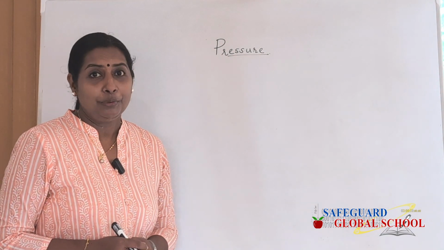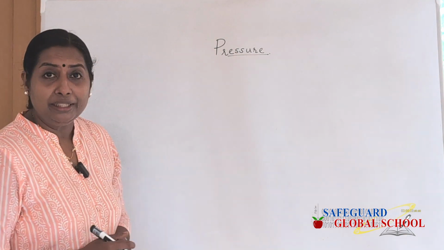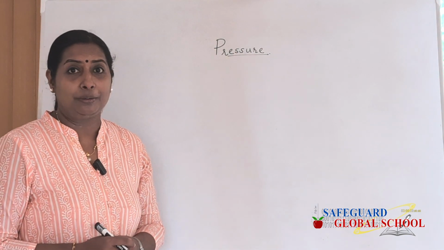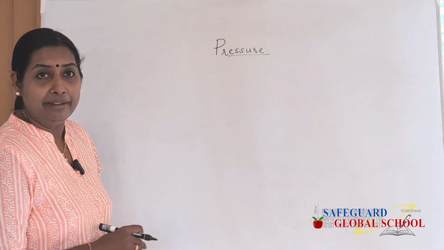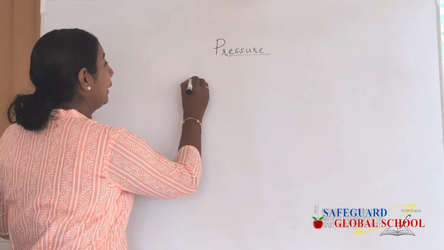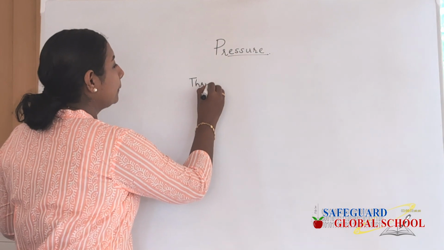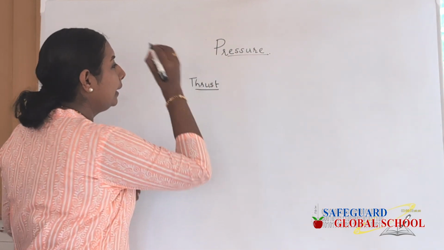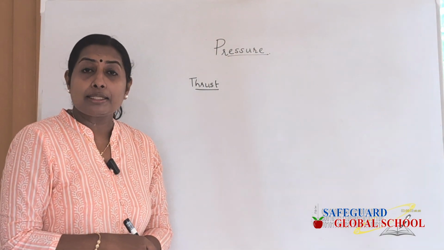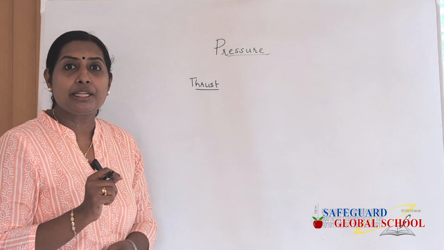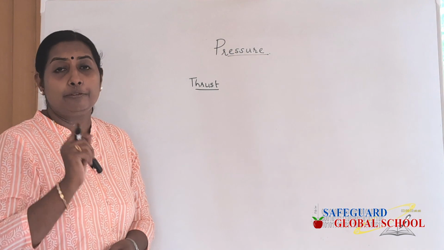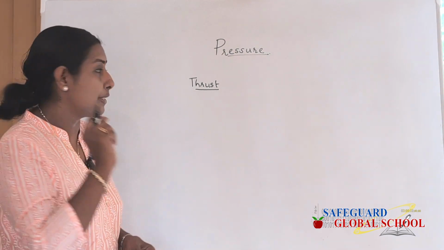In this session, you are going to study the concept of pressure. Before going to the concept of pressure, let us explain the meaning of the word thrust. The word thrust is the total normal force acting perpendicular to a surface. Normal means perpendicular.